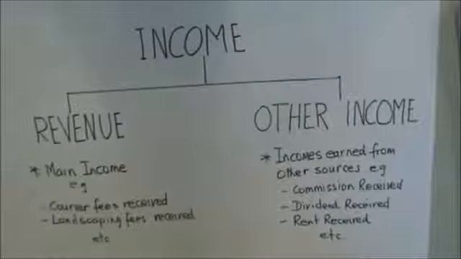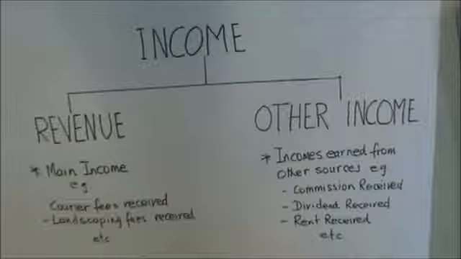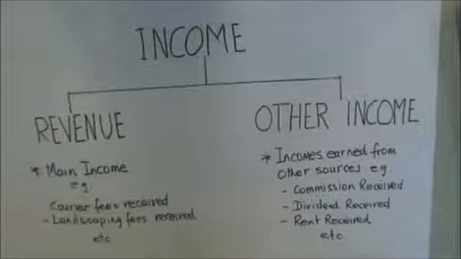So, after we've understood how businesses are categorized into two groups, the service and the trading, we're now going to go back to the incomes and understand more about incomes.